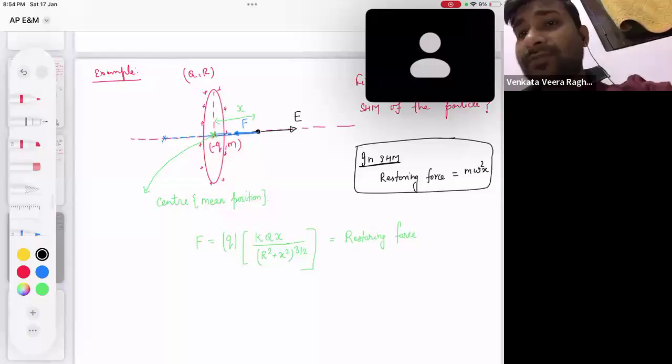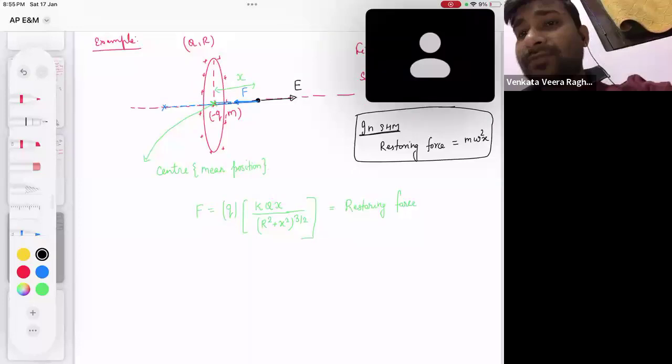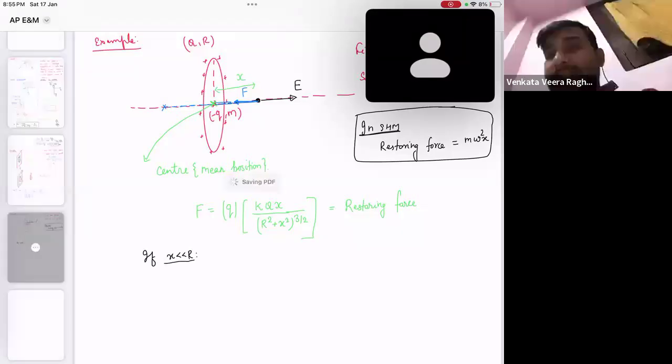If you look at this expression, you will say, sir, we will not get omega. Yes, we will not. But if x is very small compared to R, why so? Because SHM happens only for a small displacement, isn't it? If I apply this condition, x much less than R, then can you tell me how this restoring force expression will be converted?